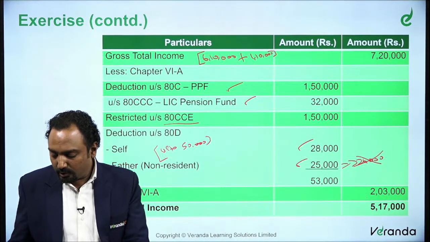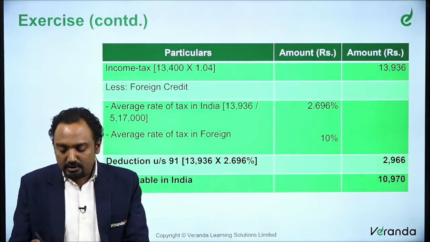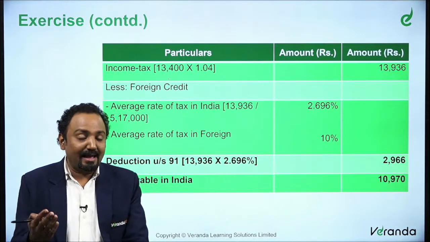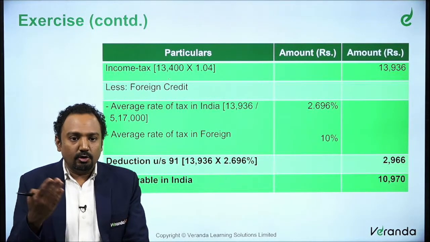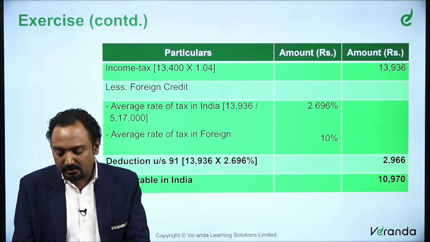So you take a total of 2,03,000, you get a net total income of 5,17,000, which means an income tax of 13,400. That is, you have a slab rate, right? So in the slab rate, you take the slab rate and apply it for 5,17,000. So for the first 3 lakhs, you get 0.